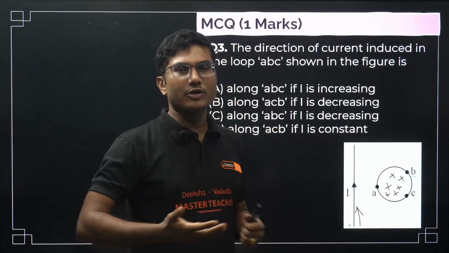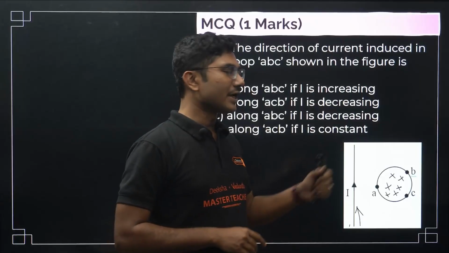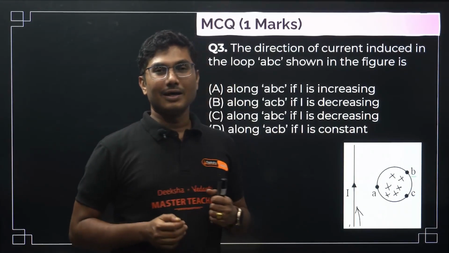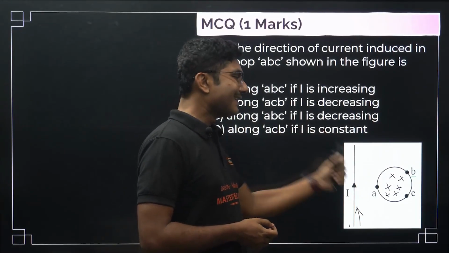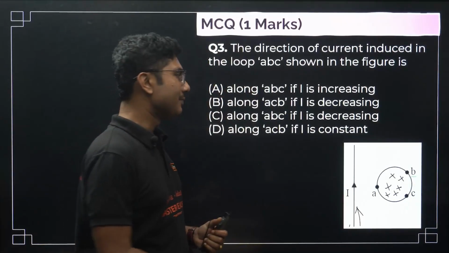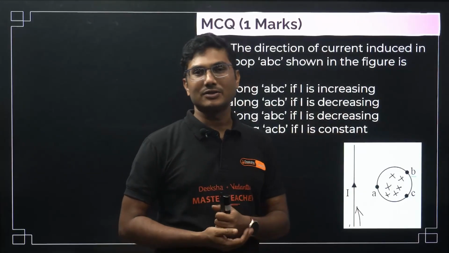So it is always opposite. Remember: if current increases, the induced current will try to decrease the magnetic field; if current decreases, the induced magnetic field will try to oppose the change. The effect is always trying to be decreased. If current decreases, the magnetic field has to increase. If current increases, the magnetic field has to decrease.